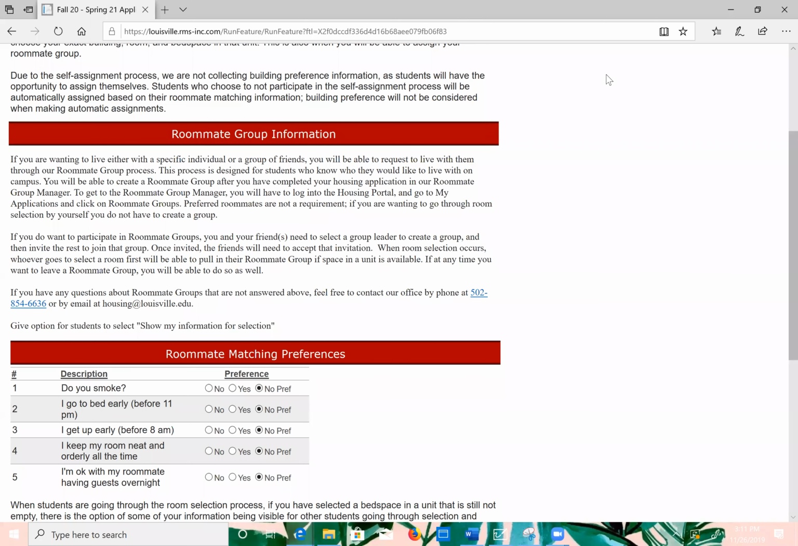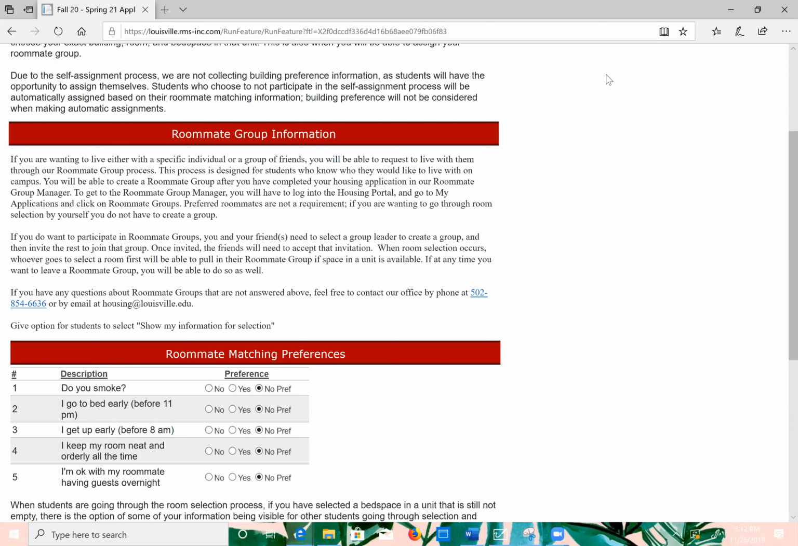Subsection 2 is roommate group information. This details an optional feature of the housing application. If you would like to live either with a specific individual or a group of friends, you will be able to request to live with them through our roommate group process. You will be able to create a roommate group in the Roommate Group Manager feature of the housing portal after completing the housing application. To access the Roommate Group Manager, you would log into the housing portal, go to My Applications, and select Roommate Groups. See Appendix 1 of this guide to learn more.